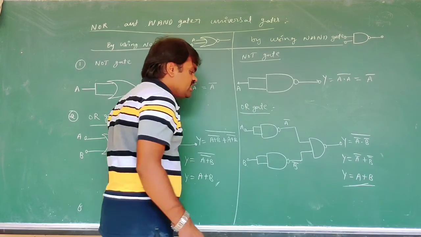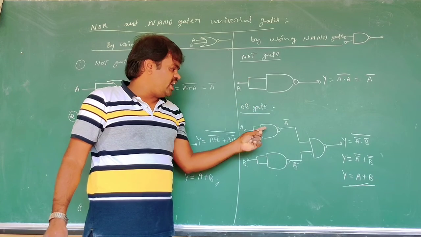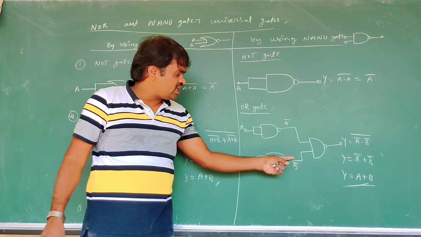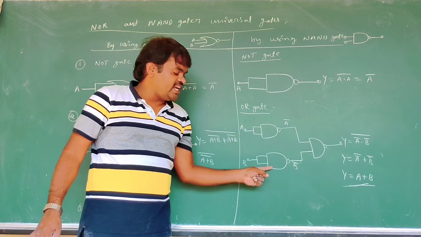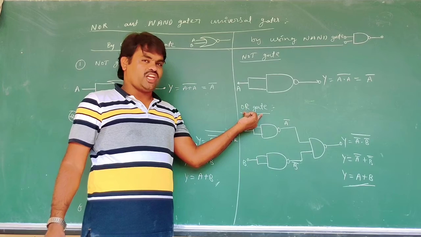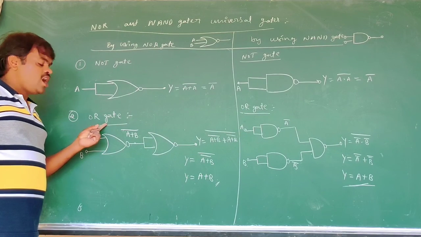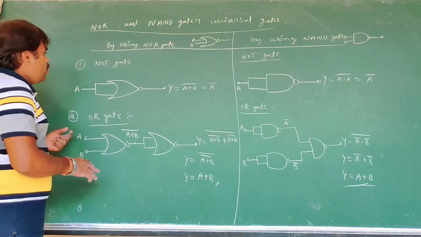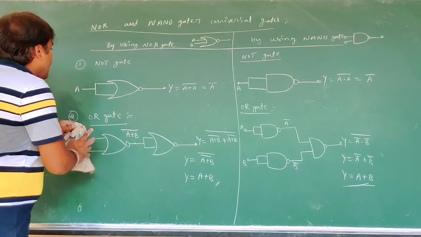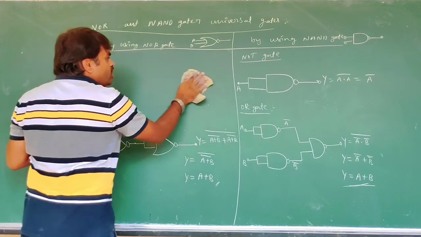You can see that the OR gate is constructed by using NAND gates. We require 3 NAND gates. By using 3 NAND gates we construct the OR gate, and by using 2 NOR gates we construct the OR gate. Now we are going to the last one, the AND gate construction.